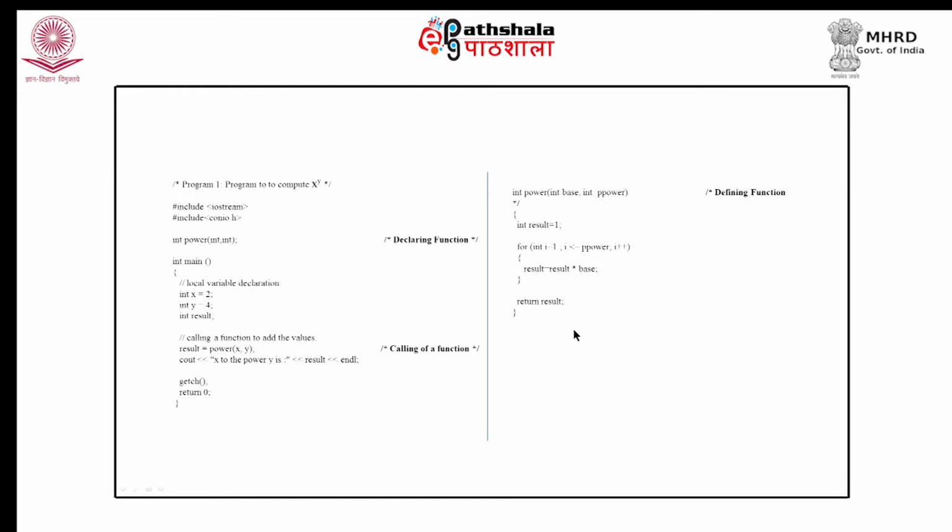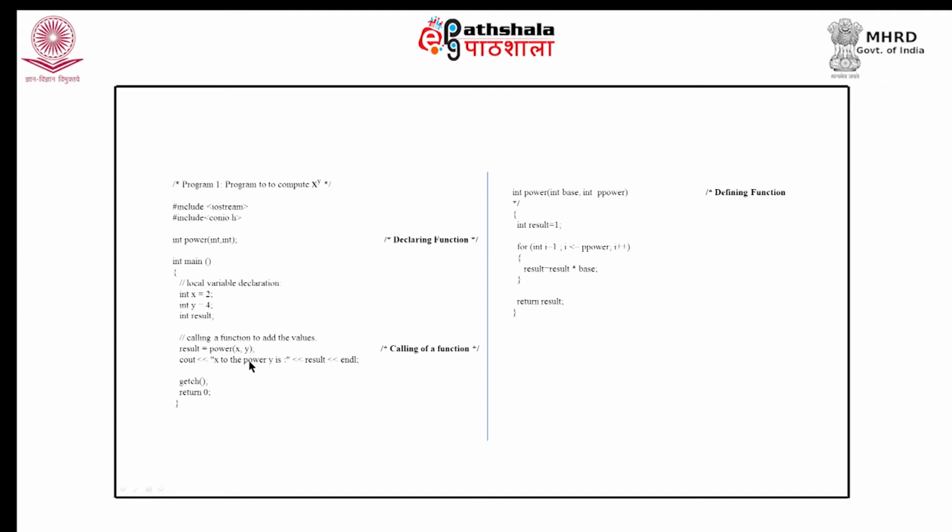Now, let us summarize or quickly see the whole thing in this example. Here you would see that we have a function power. This is not the definition of the function, this is the declaration of the function. The definition of the function is lying after the main function, and we have used this power function in main.